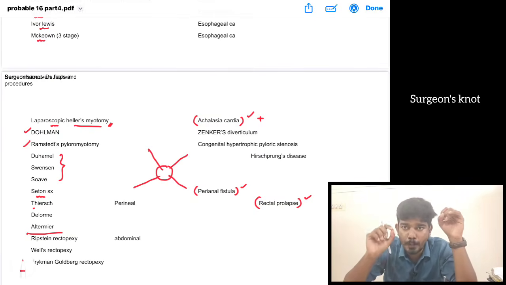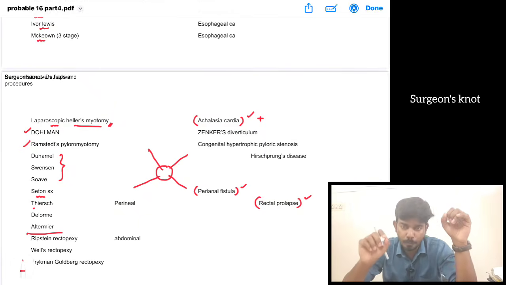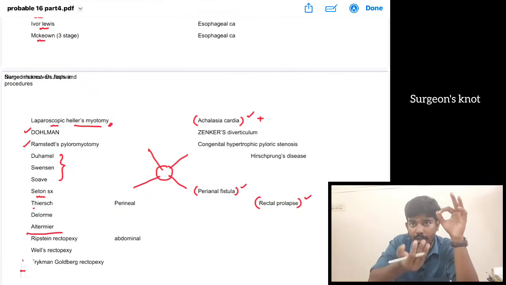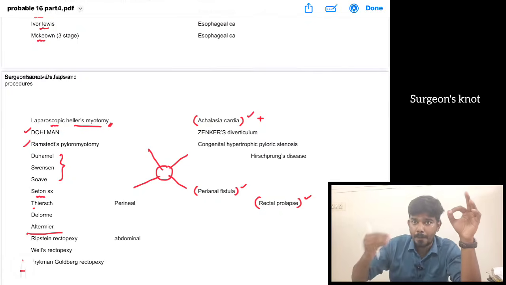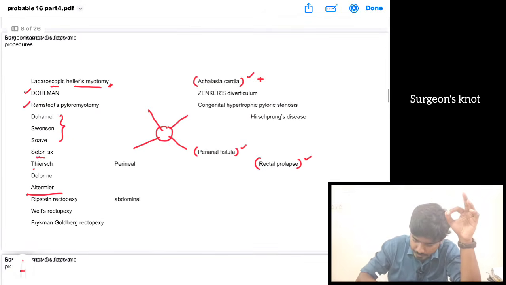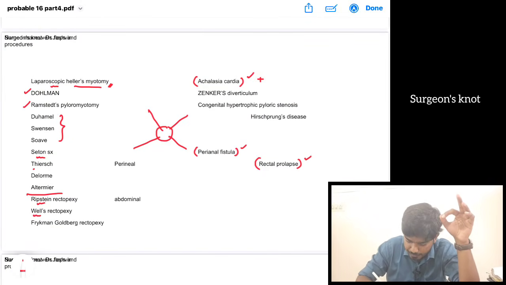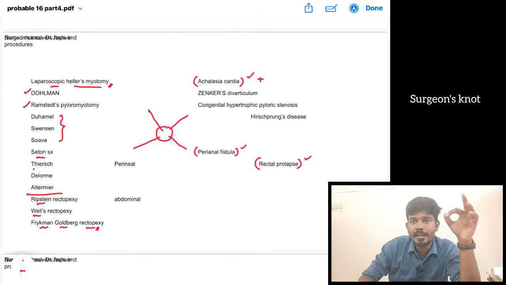Then we have Delorme's surgery and Altemeier's surgery. These are done as a perineal approach. Then the abdominal approaches are Ripstein's rectopexy, Bell's rectopexy, and Frickman Goldberg rectopexy. These are all done through the abdomen.